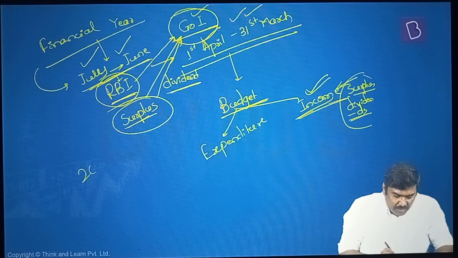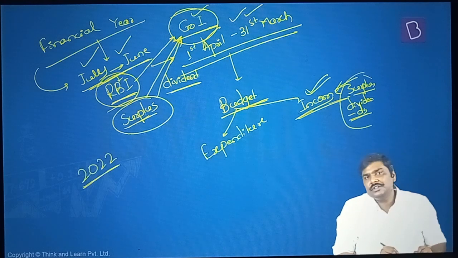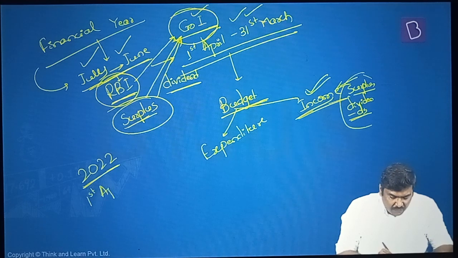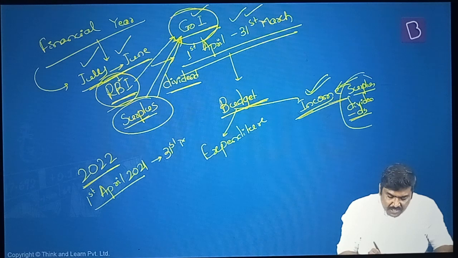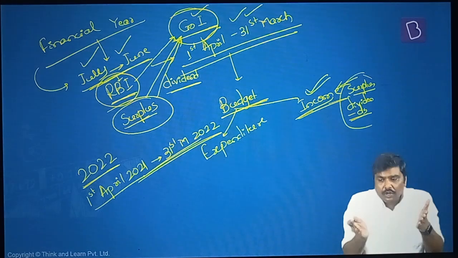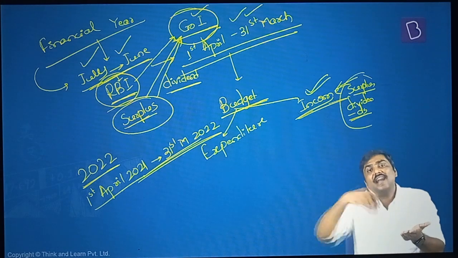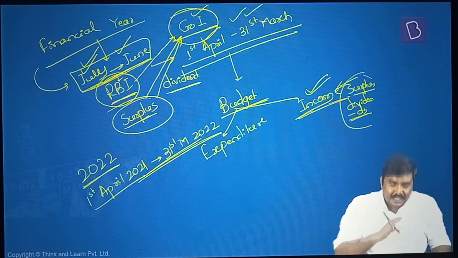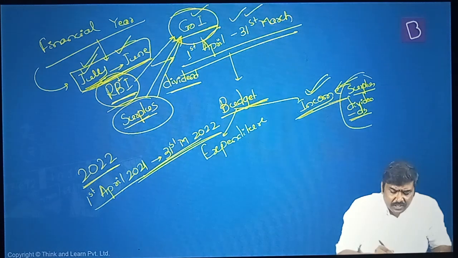Let's take a simple example here. Imagine for the year 2022 you are talking about this. So for the Government of India, the accounting year will start from 1st of April, let's say 2021, and will end on 31st March of 2022. This is where the account books of Government of India are closed and the next financial year will start. But on the other hand, have a look at RBI: it starts on 1st of July and will end with the end of June.